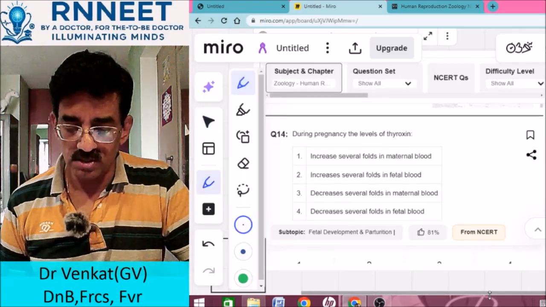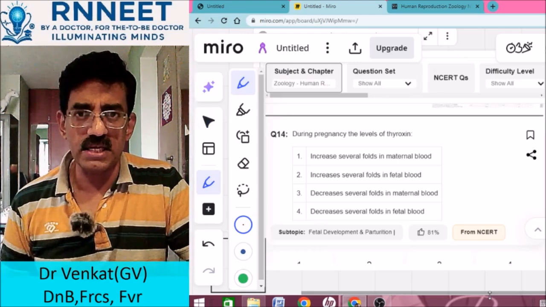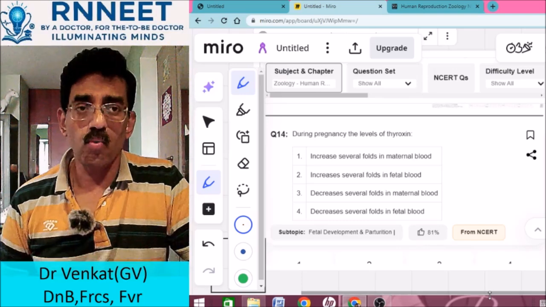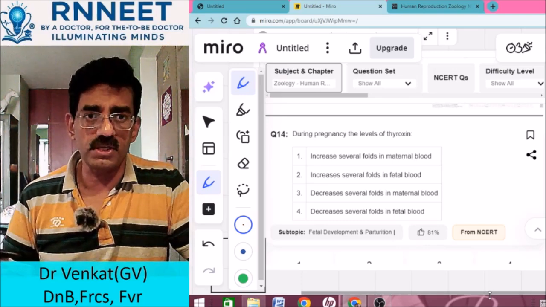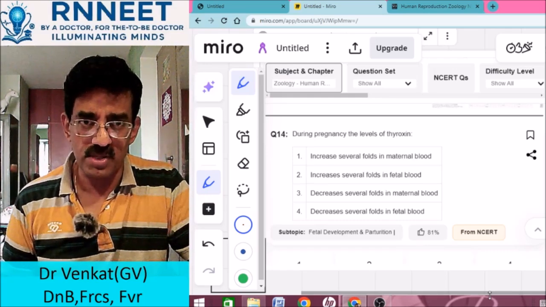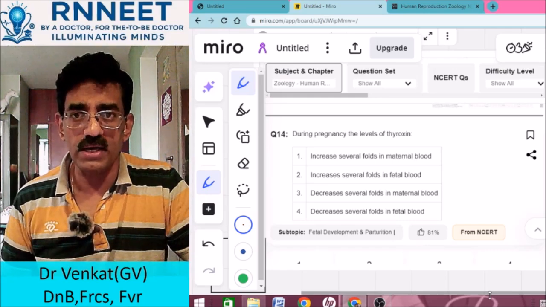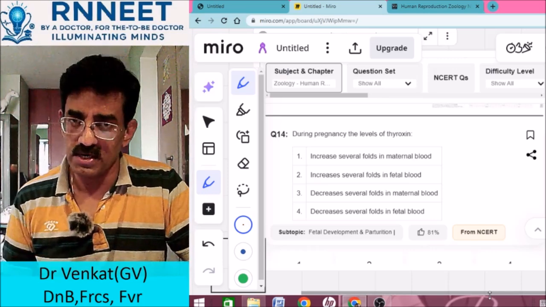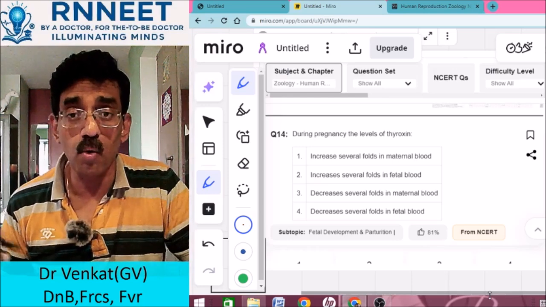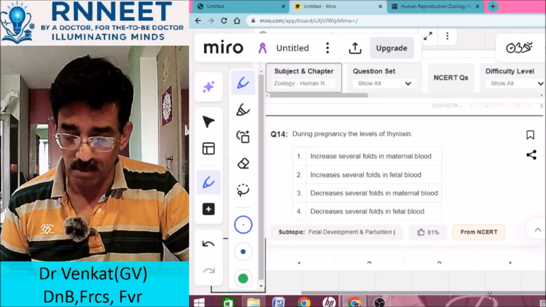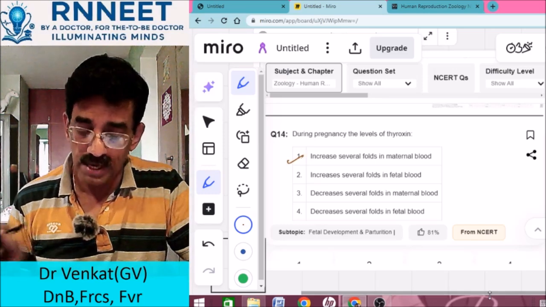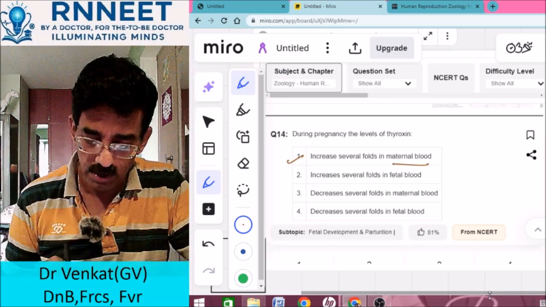What is happening during pregnancy? There is an increase in the metabolic rate of the mother. She has to metabolize both for the fetus as well as for herself. So the metabolic rate has to increase. When the metabolic rate increases, the thyroid hormones have to become more. So it becomes more not in the fetus but in the maternal blood. So it does increase several fold in the maternal blood, right?